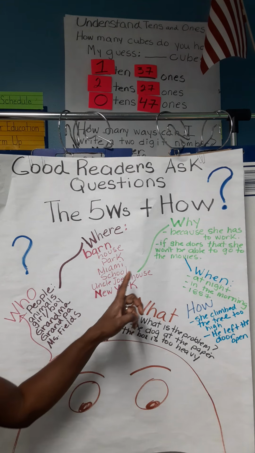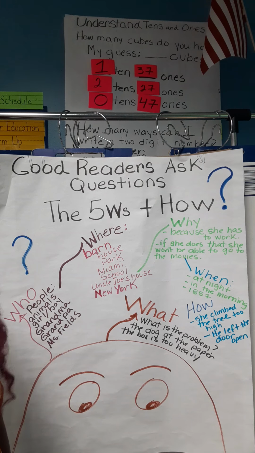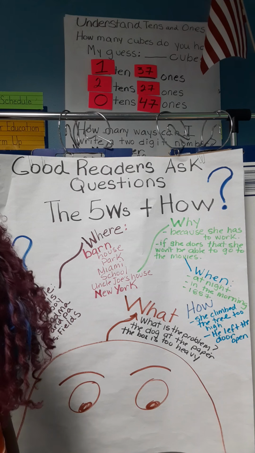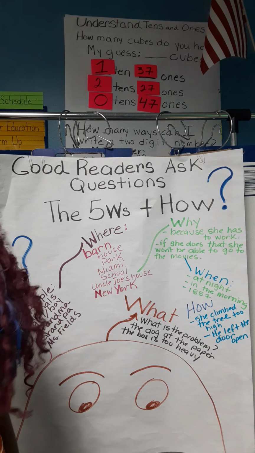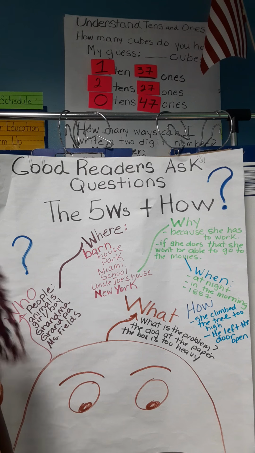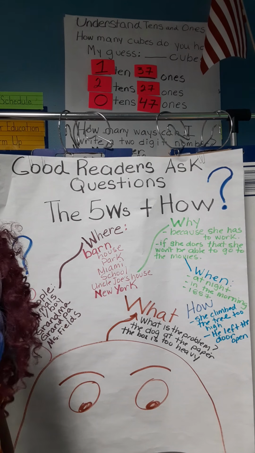Okay, let's look at why. Why did it happen? Why did the dog eat the paper? Did you trouble that dog for him to eat the paper? Is the dog hungry? Why did that happen? Because she has to work. Well, that's why that happened. Or if she does that, she won't be able to go to the movies.